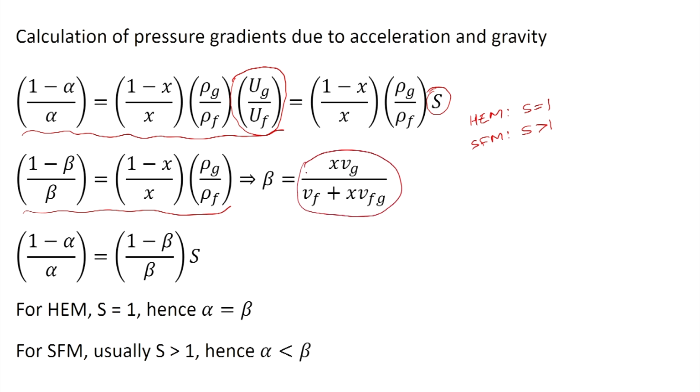From this we can calculate beta, and here this expression is (1 minus beta) upon beta. So, we get (1 minus alpha) upon alpha is equal to (1 minus beta) upon beta into S. For the homogeneous model, S equal to 1, so we get alpha equal to beta, and for the separated flow model, S is greater than 1, so alpha should be less than beta.